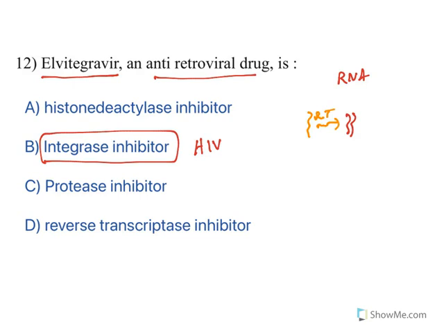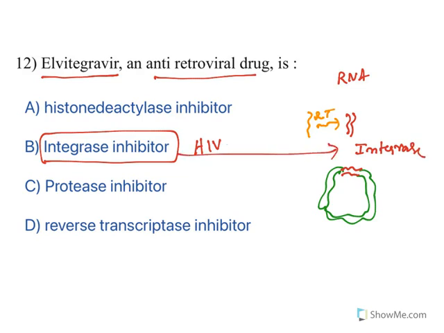Now this DNA is incorporated in the human genome. Imagine this is human DNA. To this, the viral DNA is attached, and this happens with the help of the enzyme integrase. So when integrase is inhibited, the viral gene cannot be incorporated in the human genome, and that class of drug includes elvitegravir and raltegravir. Both of them are examples for this class.